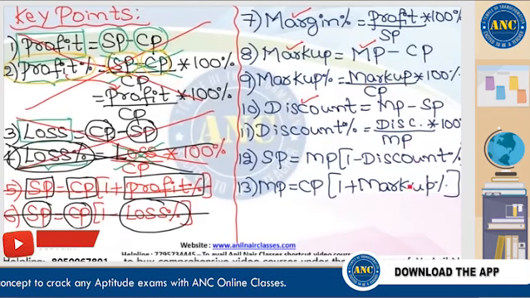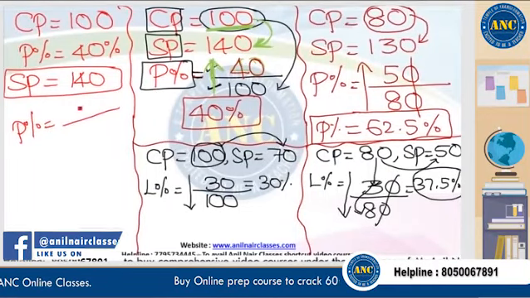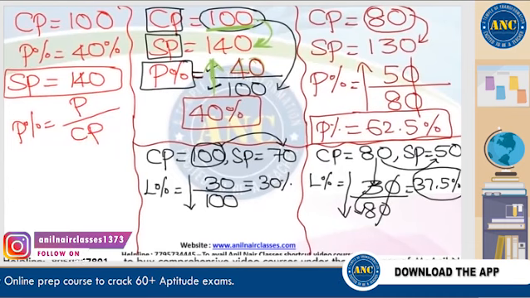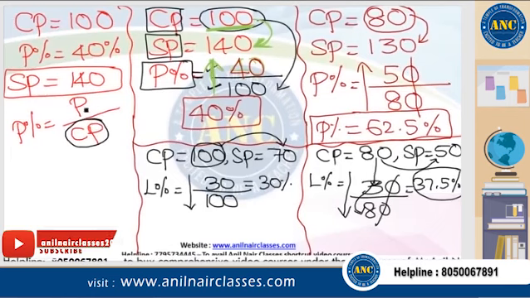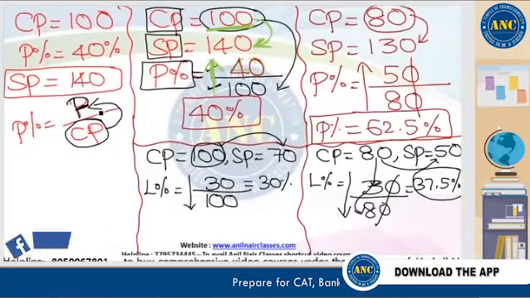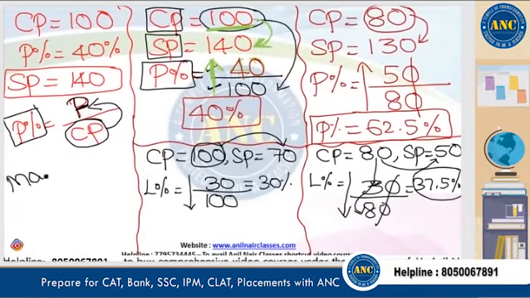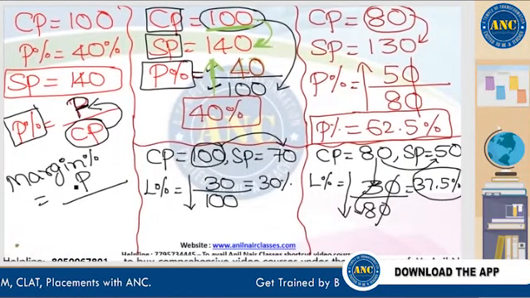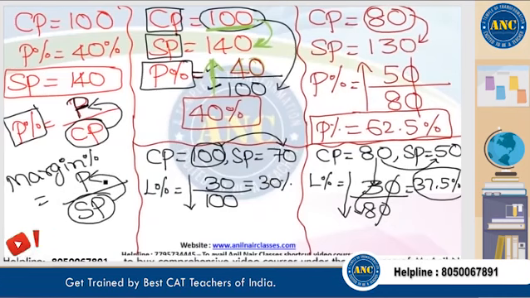Now, what is the profit percentage? Profit percentage is nothing but how much profit I am getting with respect to cost price. If I tell you how much profit I am getting with respect to cost price, then that is called profit percentage. Same thing, margin percentage is nothing but if I tell you how much profit I am getting with respect to the selling price, then it is called margin percentage.